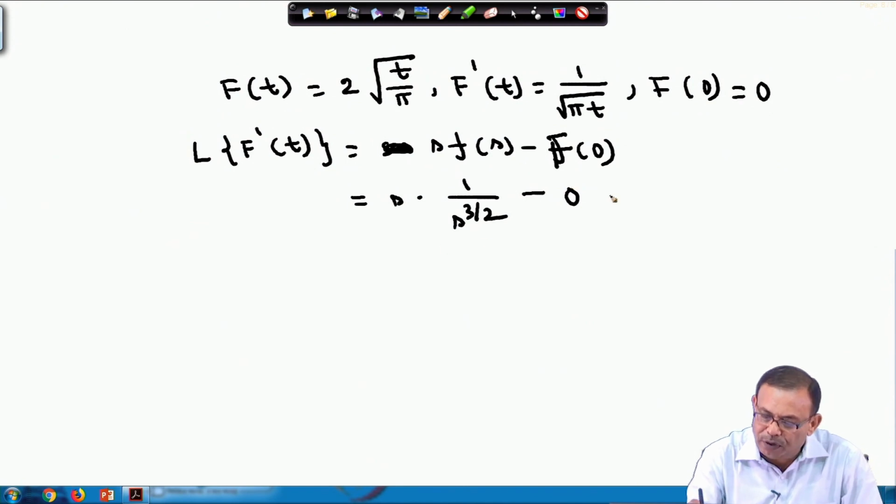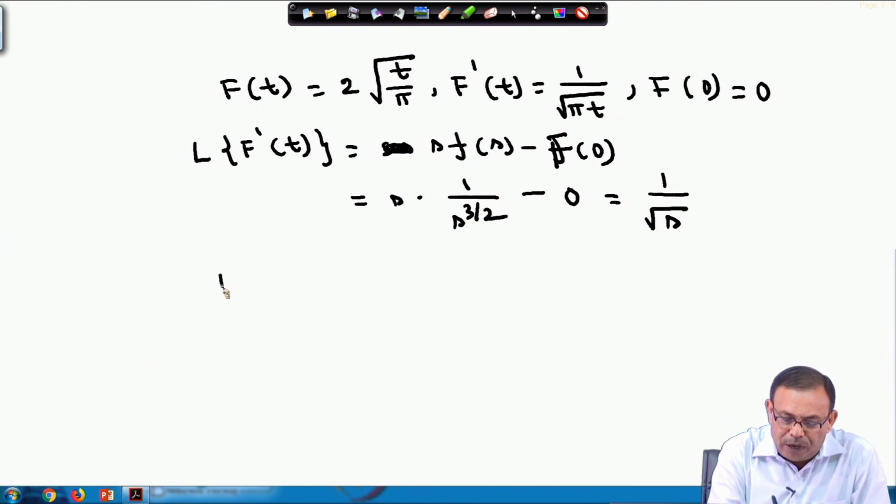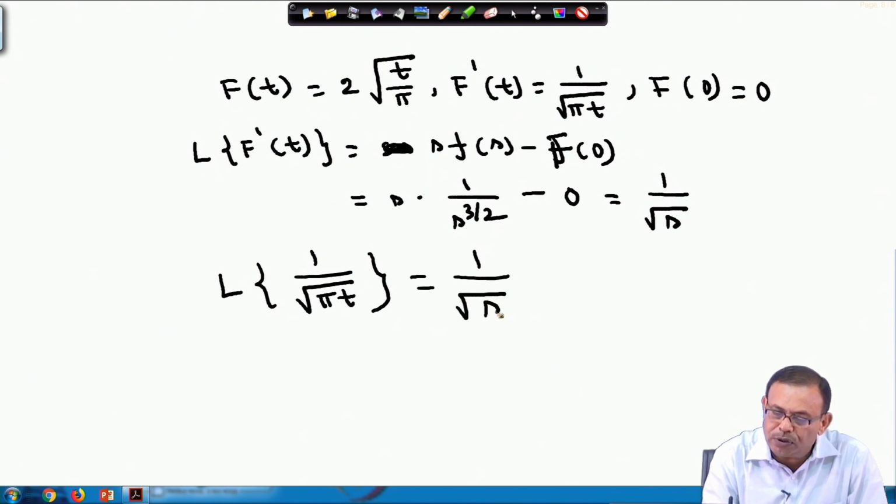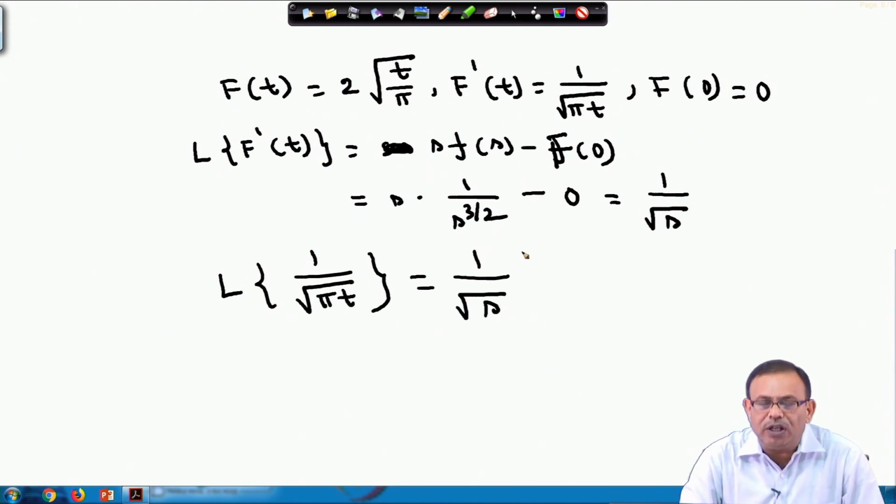So, I am getting from here 1 by root s. So, the Laplace transform of 1 by root pi t is equal to 1 by root s. From the given value, I am directly getting 1 by root s. Please note, the Laplace transform of 1 by root pi t equals 1 by root s.